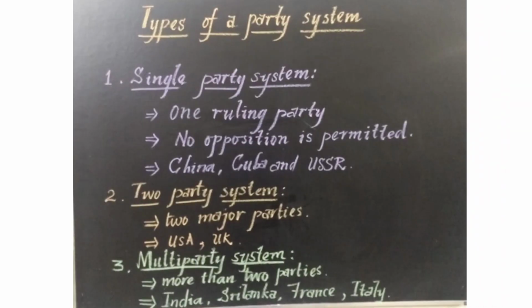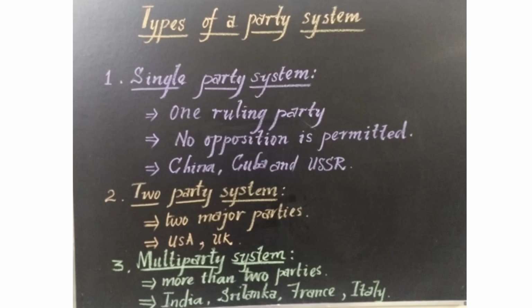Types of party system. Party system means not a night party or dinner party. It is the political party system all over the world. Each and every country in the world follows a different type of party system. It may be a single party system, two party system or multiple party system.